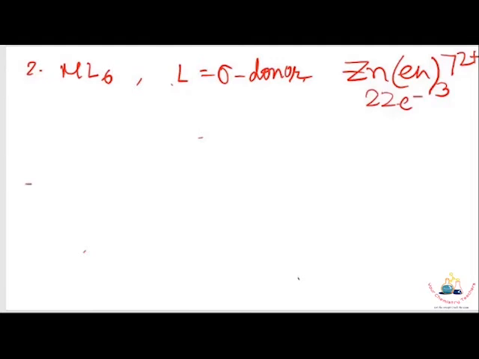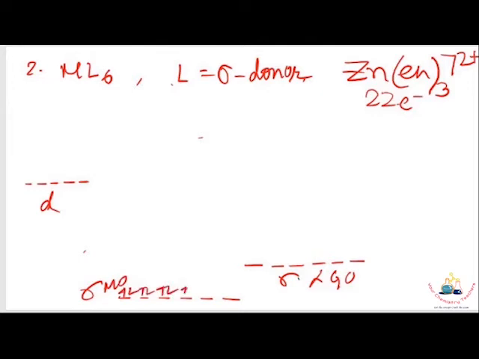If we draw its molecular orbital diagram, this is the 5d orbital of the metal, and this is the 6 sigma LGO. When it forms complexes with the metal, this is the sigma molecular orbital, all filled. Here, since there is no pi bonding, the t2g set becomes non-bonding.